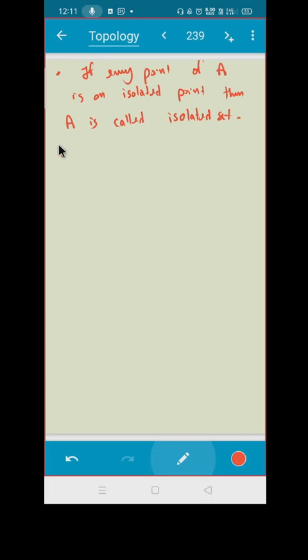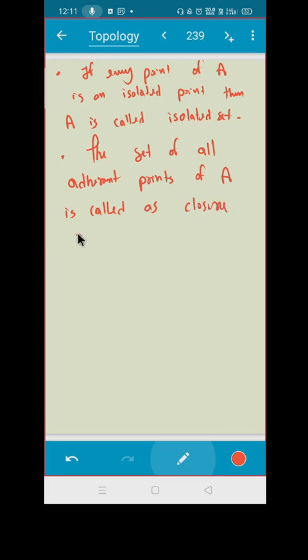Now let me define what closure is. The set of all adherent points of A is called as the closure of a set A, correct, and it is denoted by A closure.